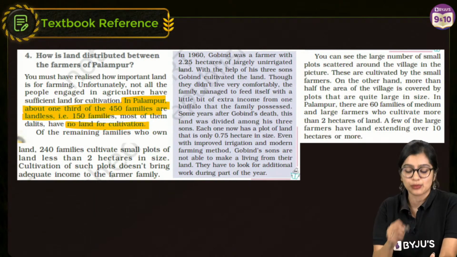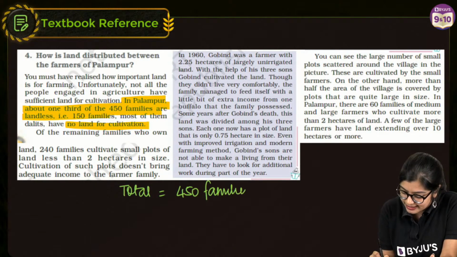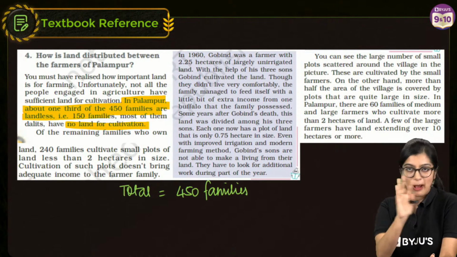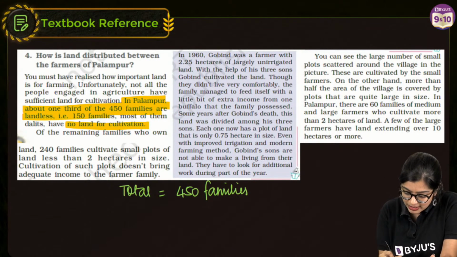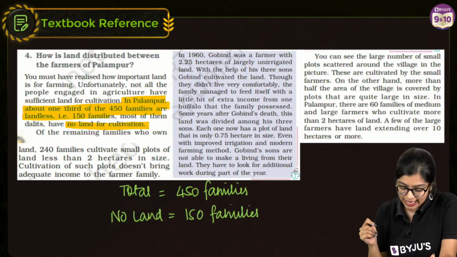We don't need fancy words for us, right? So we have a total of 450 families in Palampur. Now in this, around 150 families do not own any land, right?